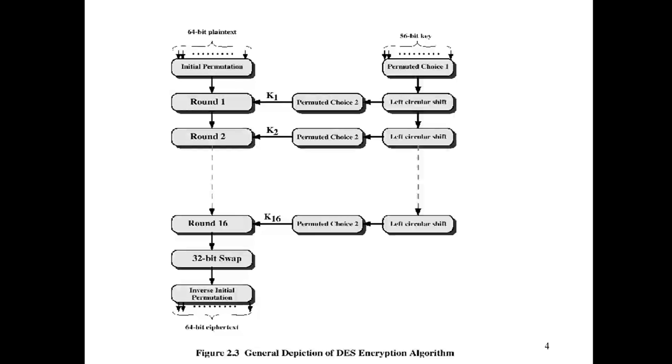So we are changing position, and after that there is a final step, the inverse initial permutation. Whatever we did at the first, that is the initial permutation.